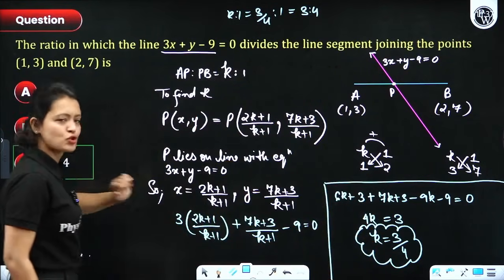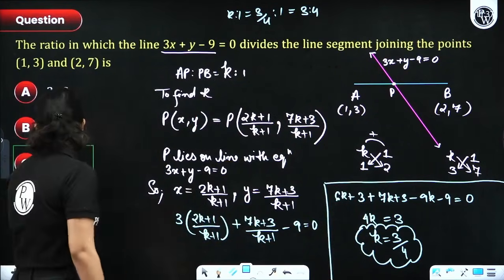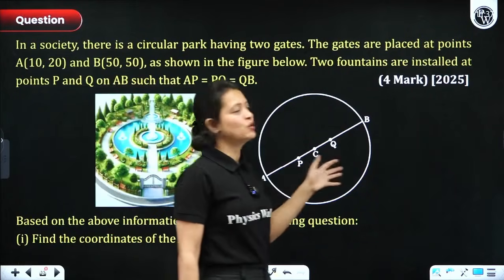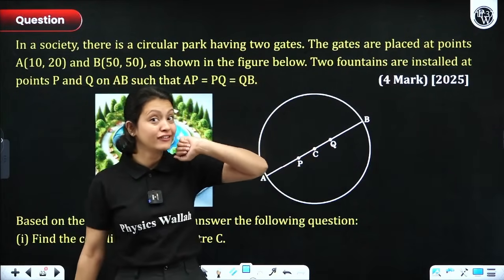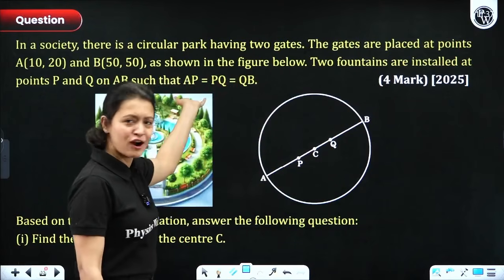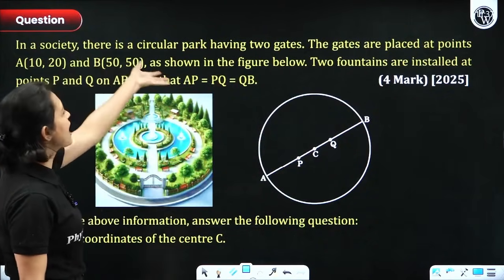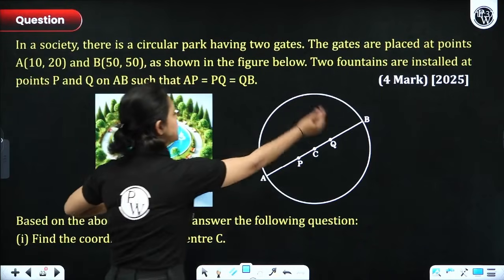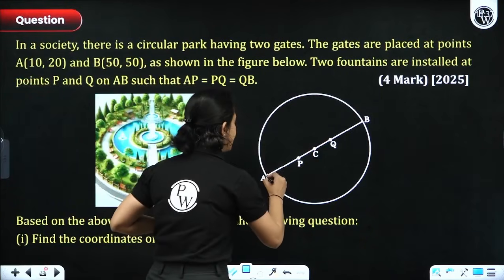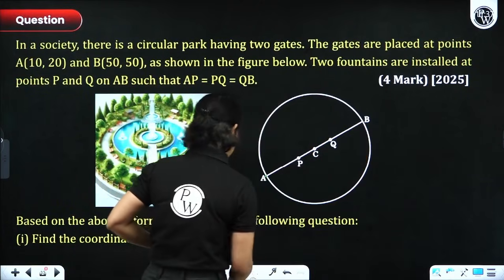Okay, so with that, let's move on to a case-based study question that came in 2025, right? And let's see how to do this one. In a society, there is a circular park having 2 gates. So you can see that this here is a circular park and A and B are the 2 gates, everyone.